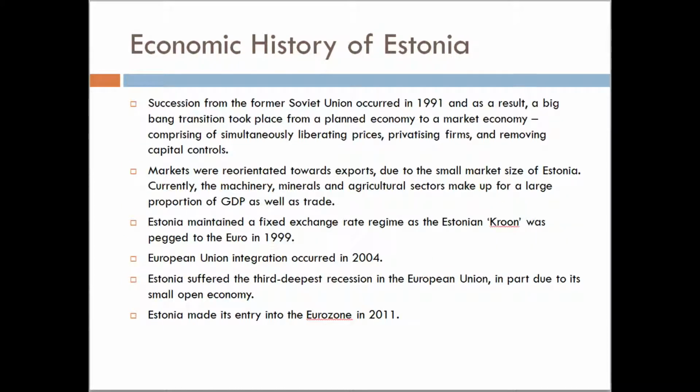Economic history of Estonia. Secession in 1991 resulted in transition from a planned to a market economy. Markets also shifted towards exports, machinery and minerals being the large proportion of GDP as well as trade. The Estonian kroon was then pegged to the euro in 1999. Estonia suffered the third deepest recession in the EU due to its small economy.